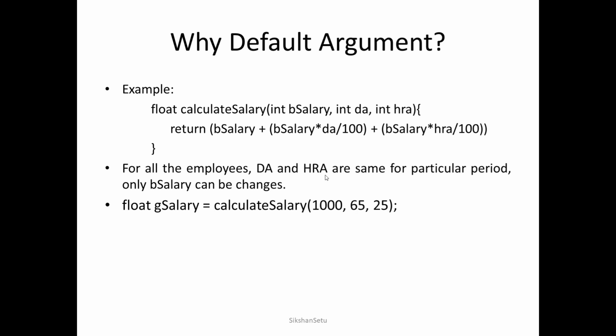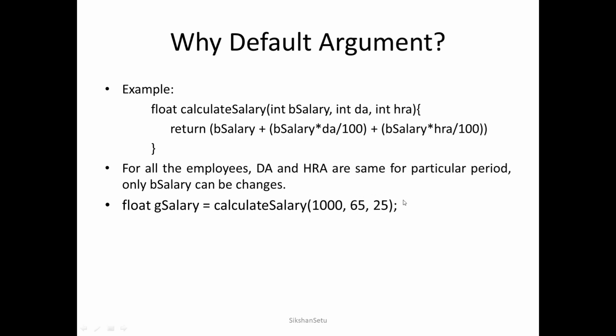It might be 6 months, 1 year and so on. So whenever any programmer is going to calculate the salary for any particular employee, the programmer needs to call this function by passing arguments like basic salary, DA and HRA.